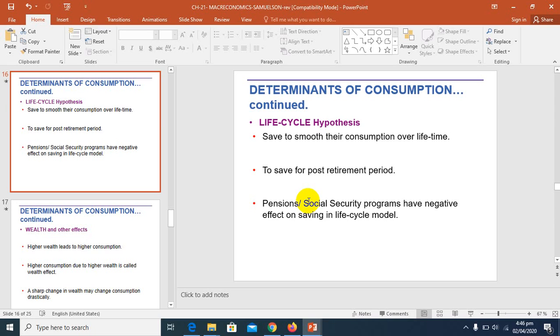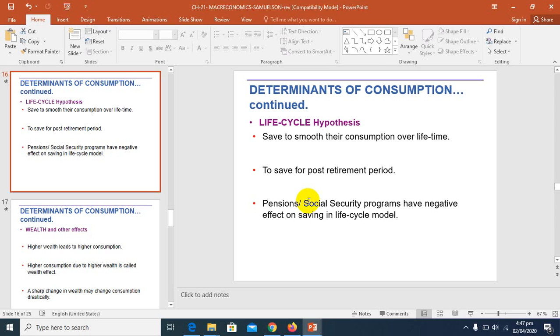Then there is wealth and other influences. A further important determinant of the amount of consumption is wealth. Keep in mind, these are all the determinants that affect consumption. First we discussed permanent income, and that people make plans regarding their consumption expenditure and saving based on their permanent income.